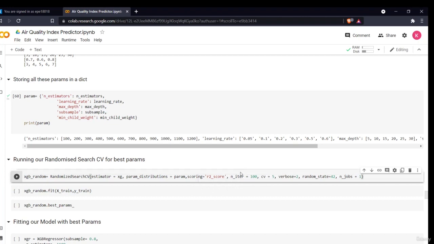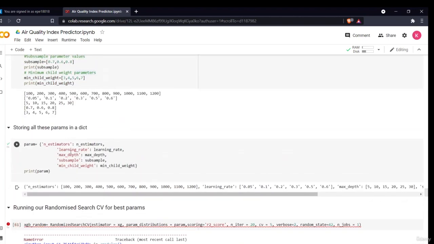Then I see that the number of iterations is 100 with CV 5. If we take the number of iterations as 100, it will take a very huge amount of time. So let's just reduce our iterations to 20. Then my CV is 5, verbose I'll just reduce to 1. The number of jobs is 1. Random state is this. I am just defining my model.